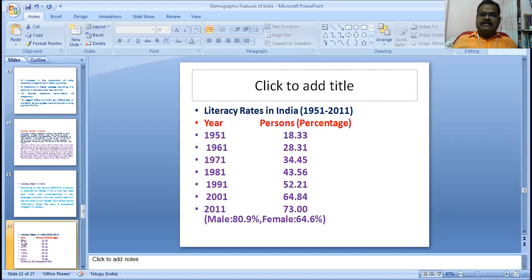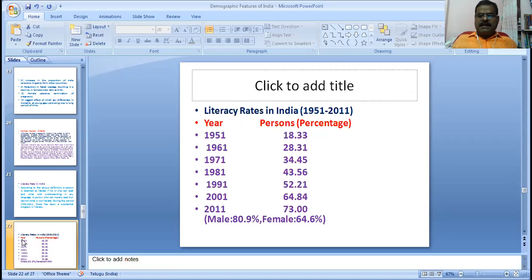What is the main reason? In rural areas especially, people believe in superstitions, and especially girls and women are not literate. That is the main reason.